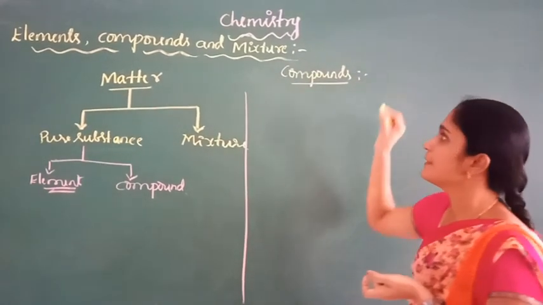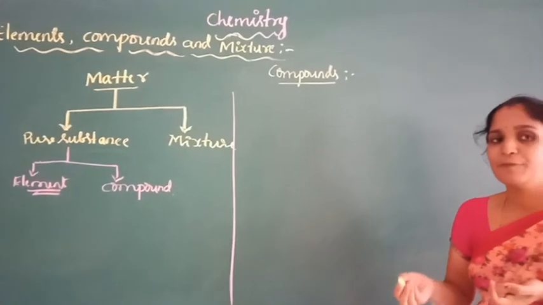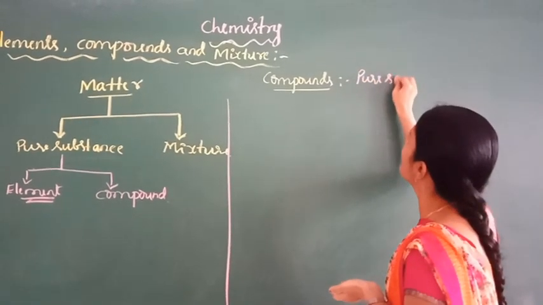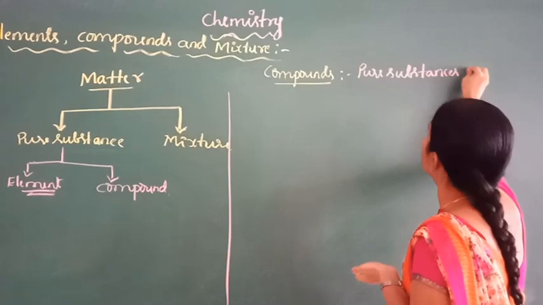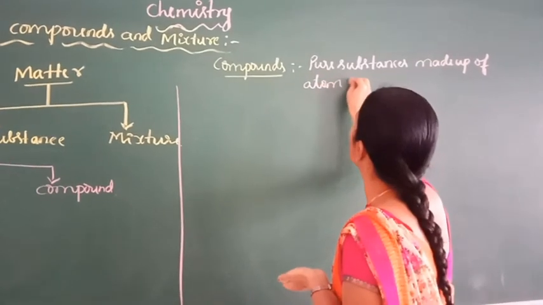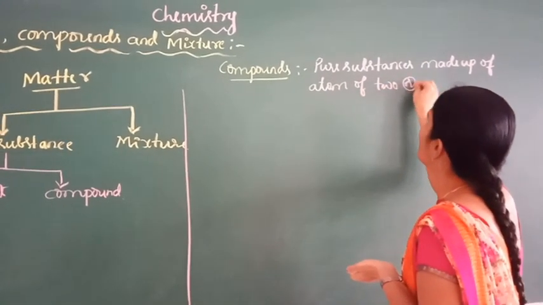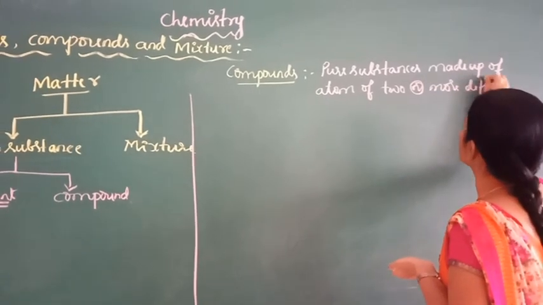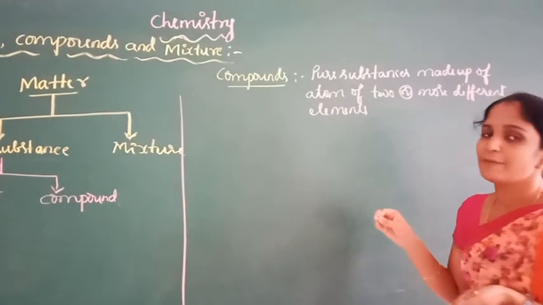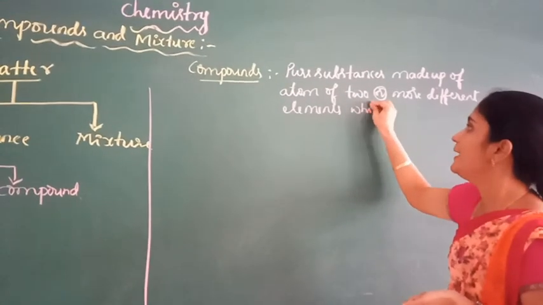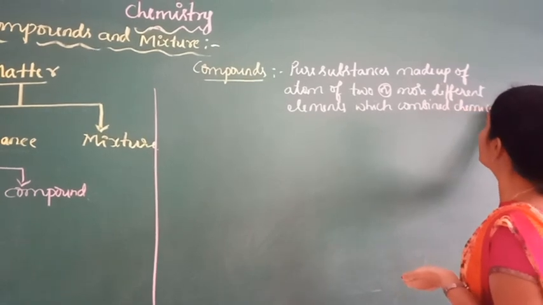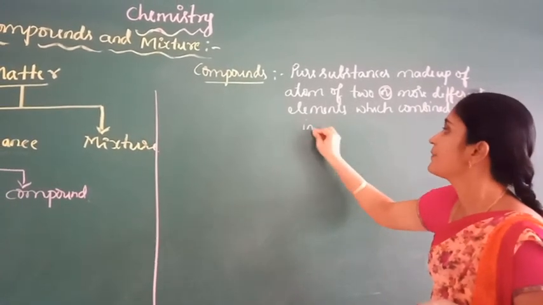Compounds are pure substances made up of atoms of two or more different elements, which combine chemically in a fixed ratio by mass.